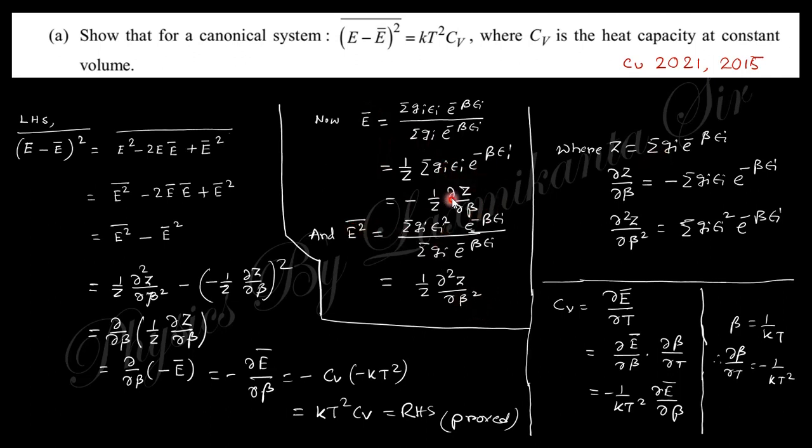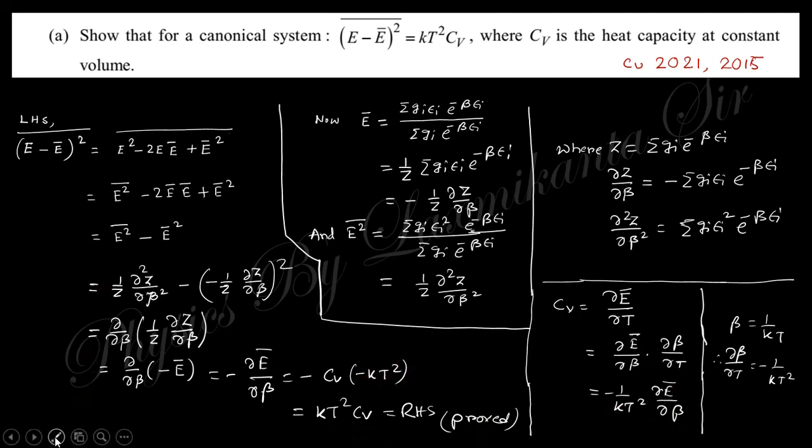So this gives you minus 1 by Z del Z by del beta, and this is 1 by Z del square Z by del beta square. Put this E square average here, and E average square here. So you will obtain this one, and this is nothing but minus del E by del beta, which gives you kT square Cv. So you will obtain kT square Cv.